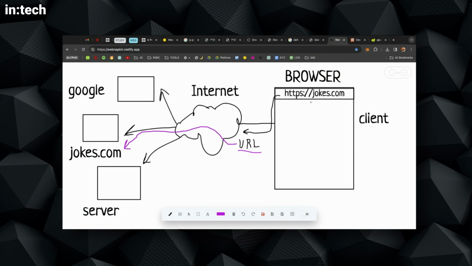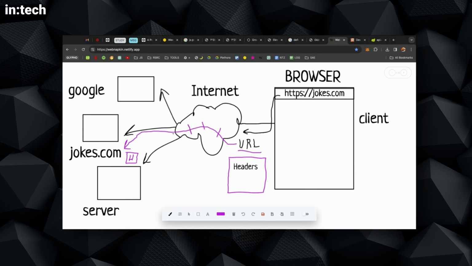But on top of this URL, the browser also sends a packet of things called the headers. So along with the URL, along with the request, we also get some headers that the browser sends to the server. This header is just some text that provides some information to the intermediary stations.